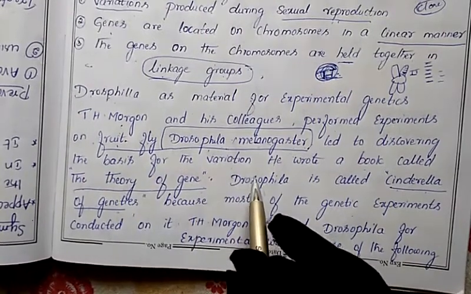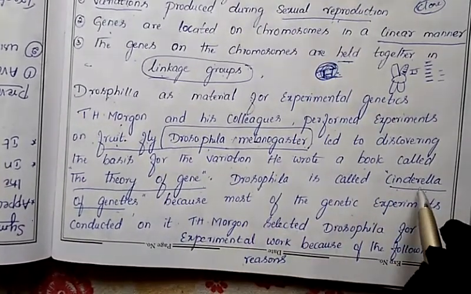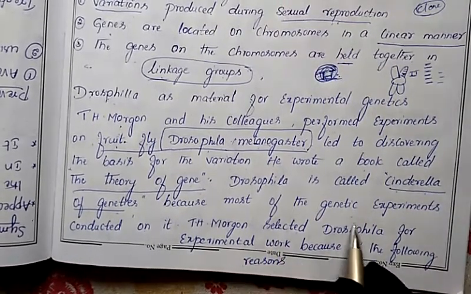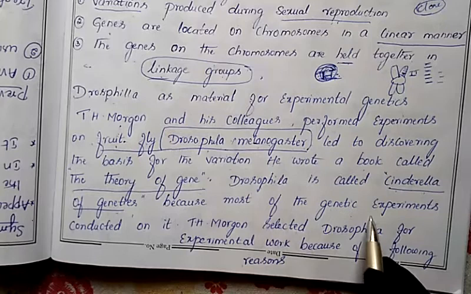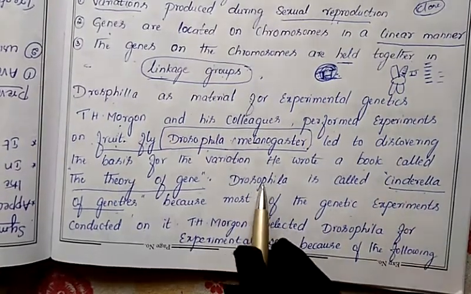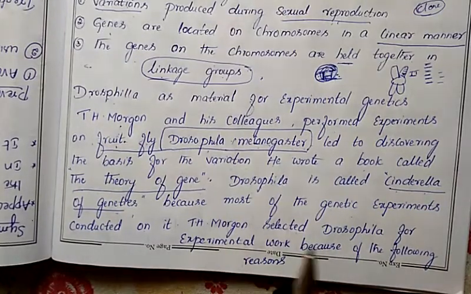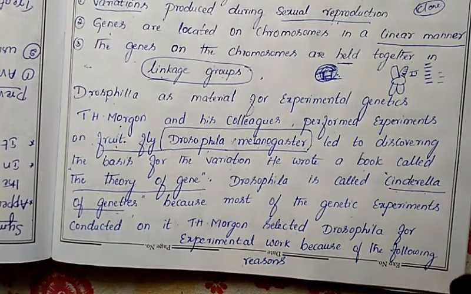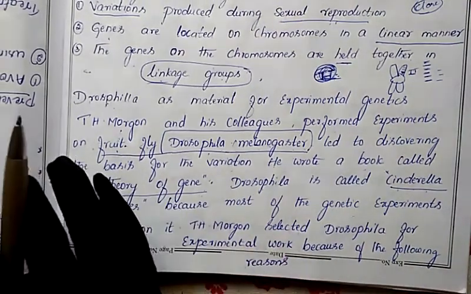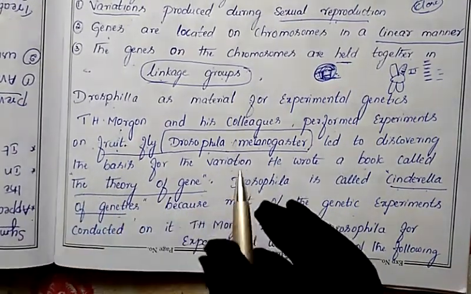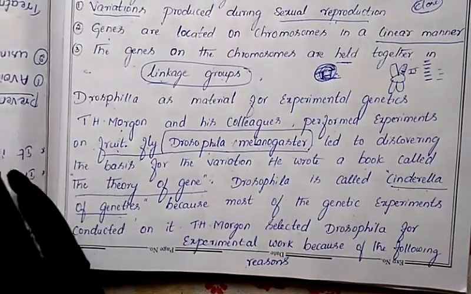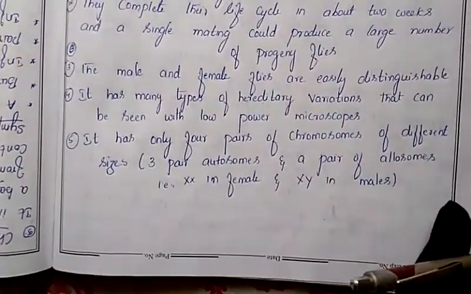And why do we call Drosophila the Cinderella of genetics? We call it that because most genetic experiments, that means gene-related experiments, are conducted on Drosophila melanogaster only. That's why T.H. Morgan also took Drosophila melanogaster to conduct his experiment, because it contains certain characters. So let us discuss which characters it possesses.